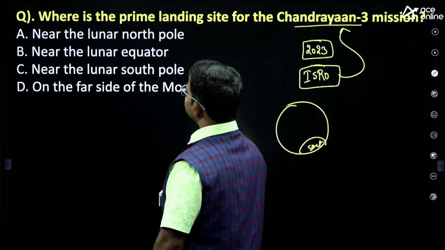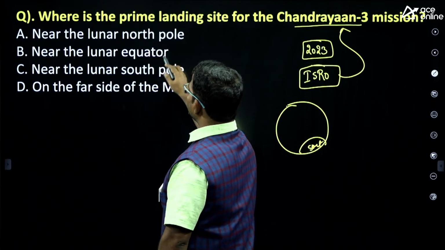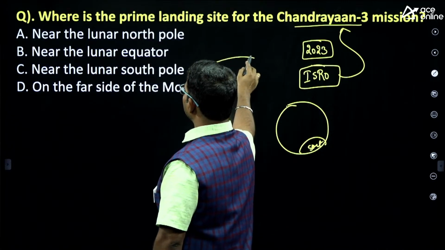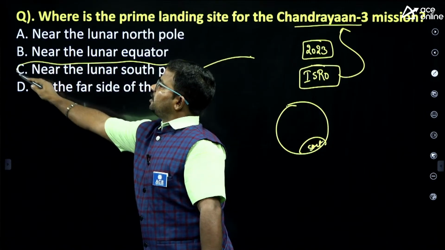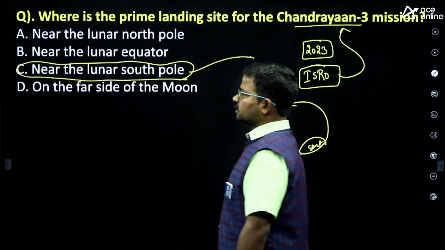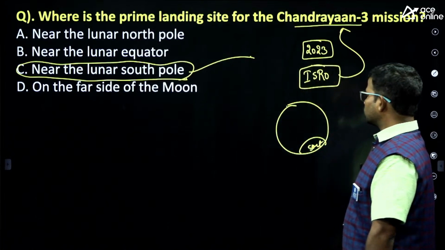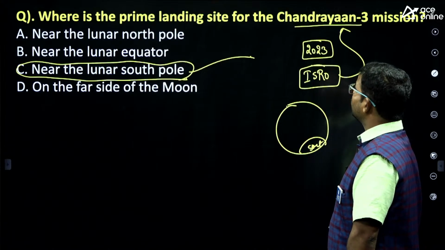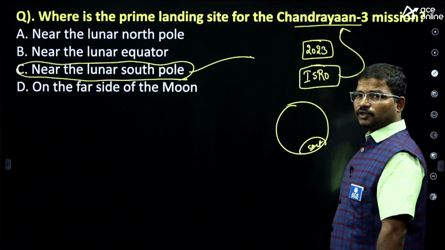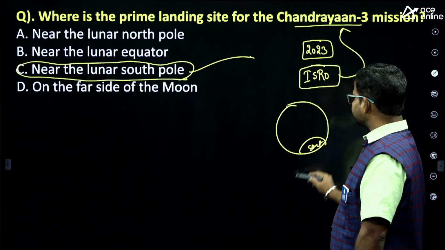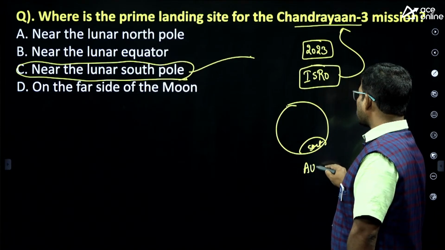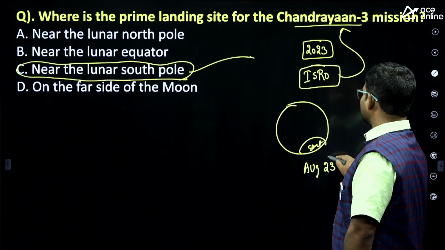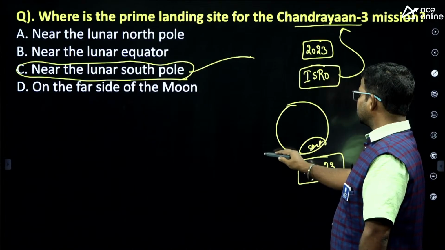So here it is, lunar North Pole, next lunar South Pole. It means option C is the right answer. Okay, option C is considered the right answer, lunar South Pole. On which date did we successfully land in the region of the South Pole of the Moon? August 23rd. Okay, August 23rd.